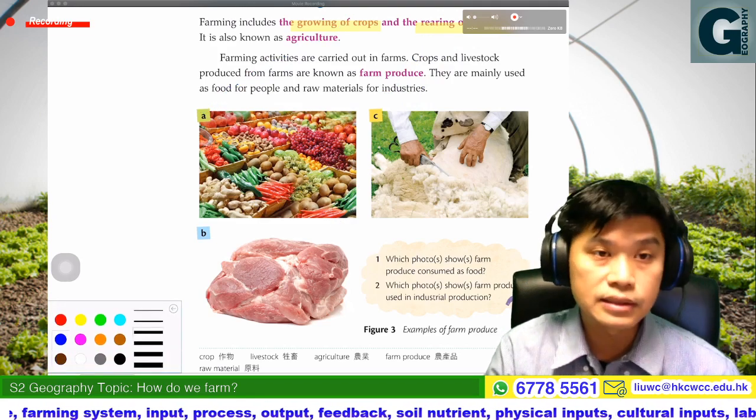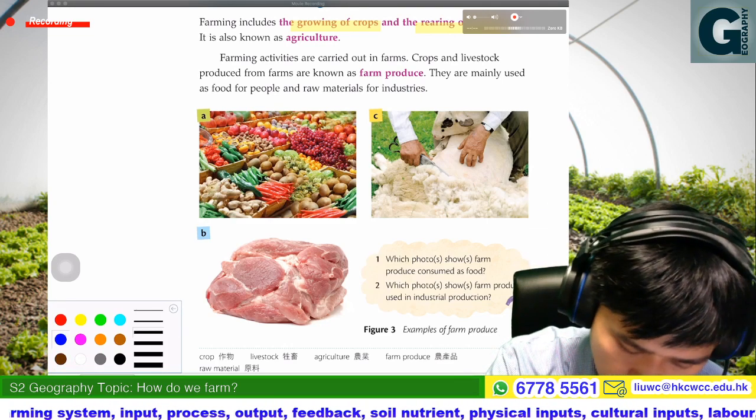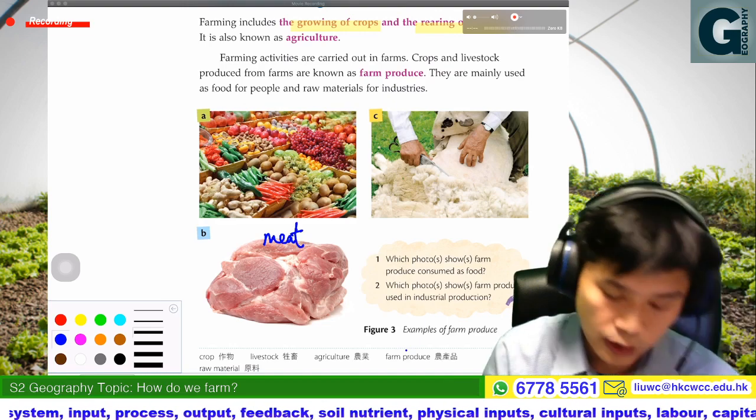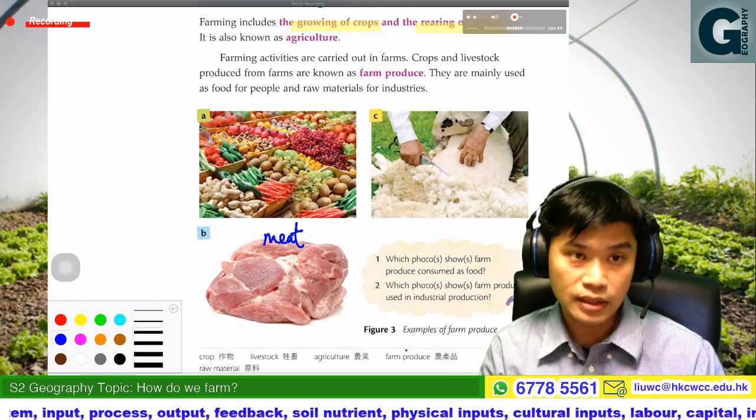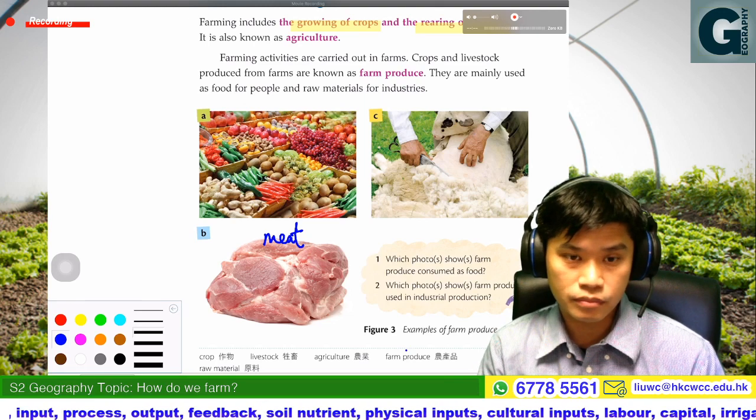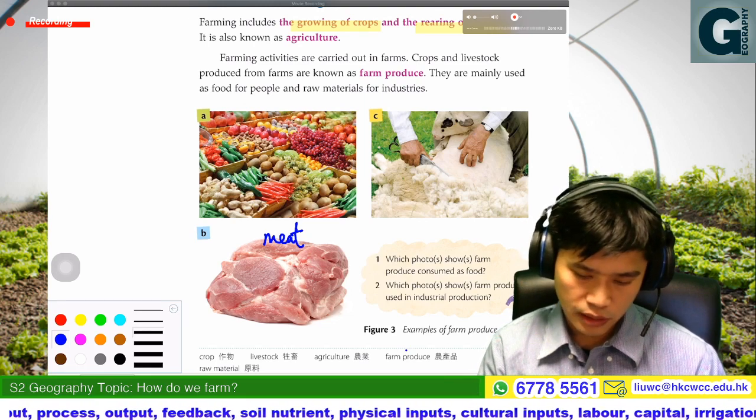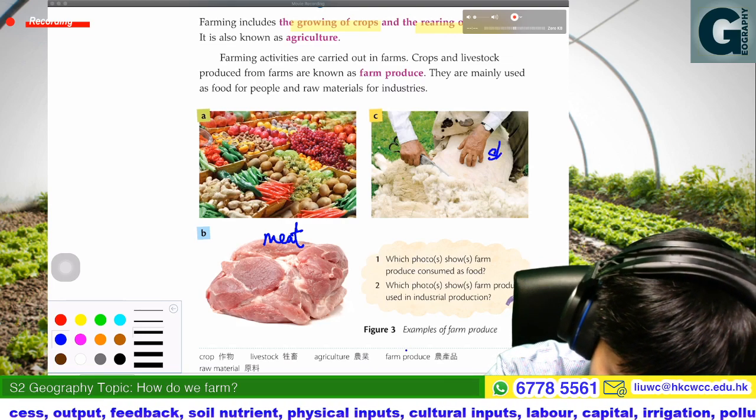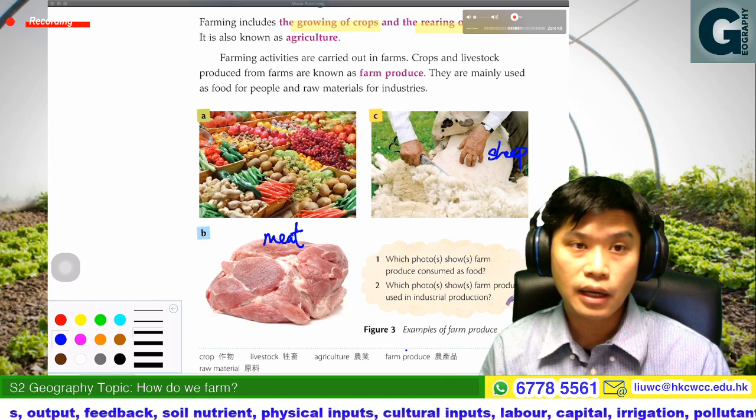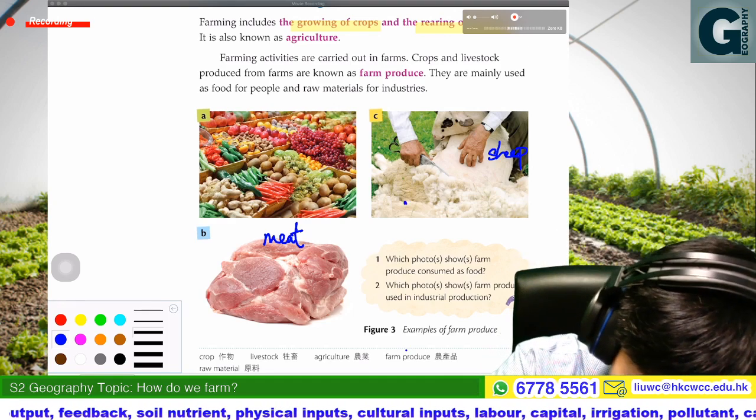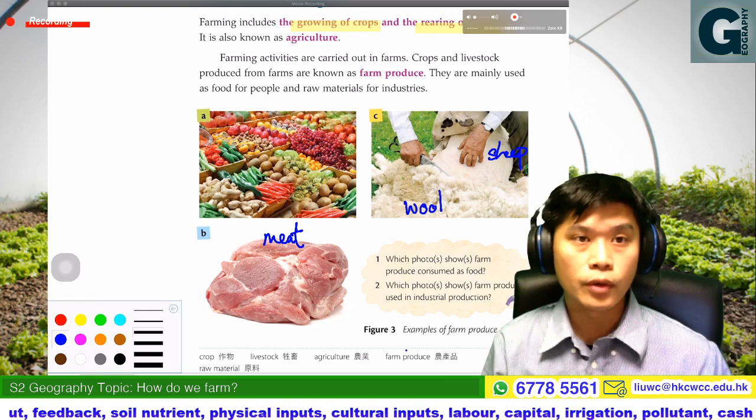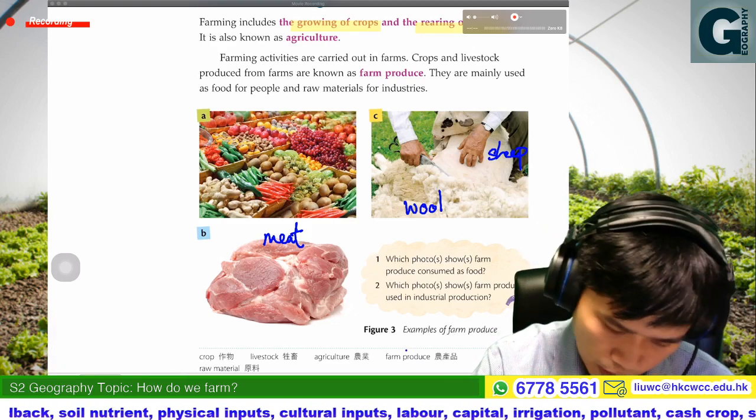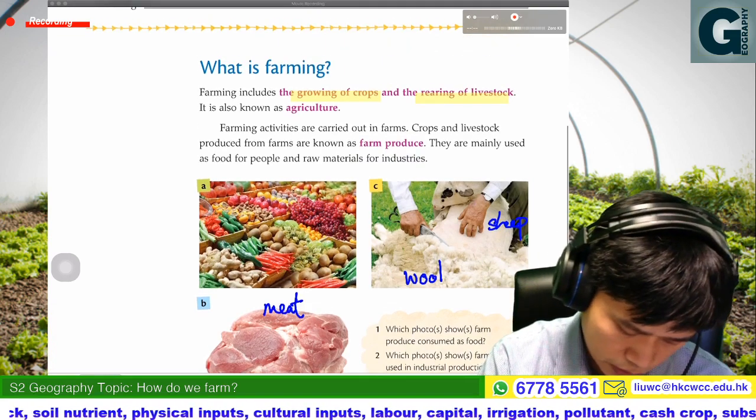In B first, you can see the meat. It could be from a pig, so that would be pork. And then in C, you can see the animal here, that would be sheep. And the farm produce would be the wool.